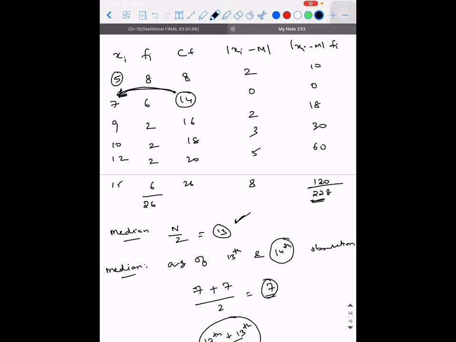So what will be the mean deviation with respect to median? 228 divided by 26. That's the answer. Can we leave the answer in a fraction or should we convert it into decimal? Sir, better you convert it to decimal. Okay, sir, convert it.